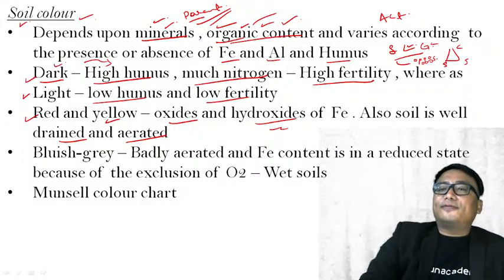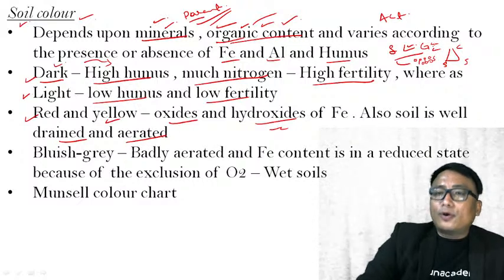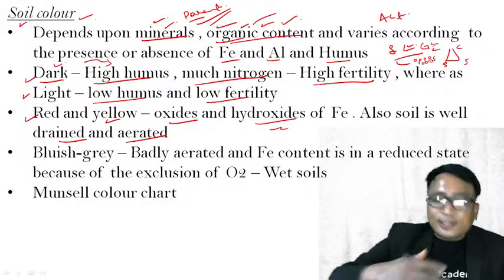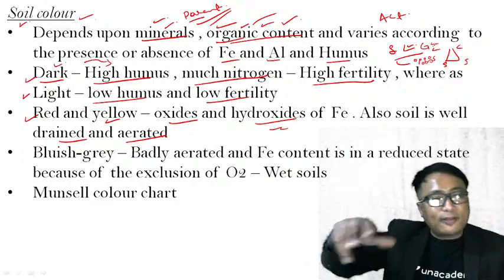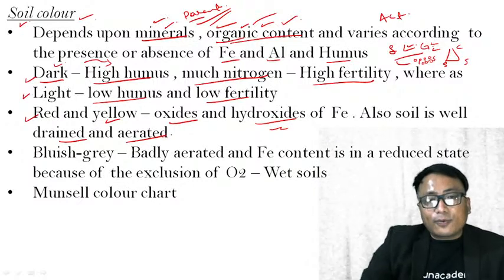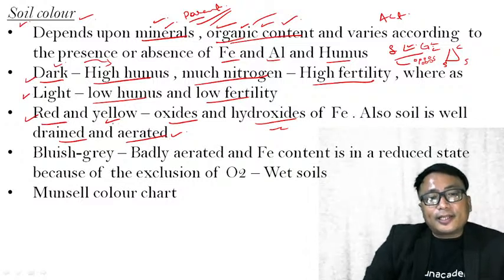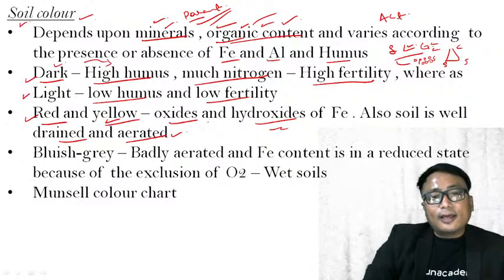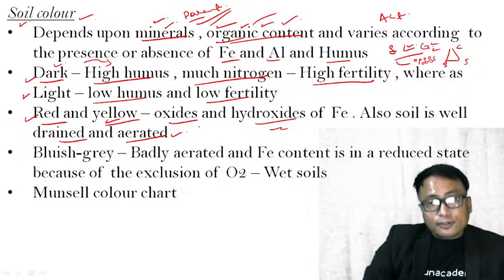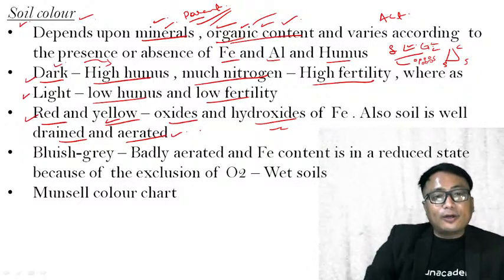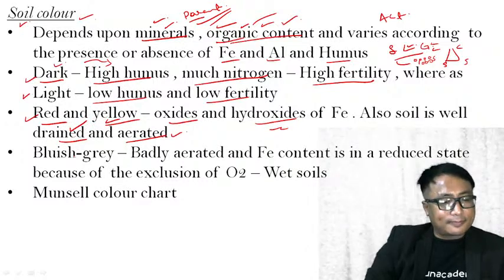So if the soil is well oxygenated or the air is able to circulate efficiently, it is known as a well aerated soil. So if the soil is red and yellow color, you can say that there is a presence of oxide and hydroxide of iron. Also at the same time, they are well drained and well aerated.